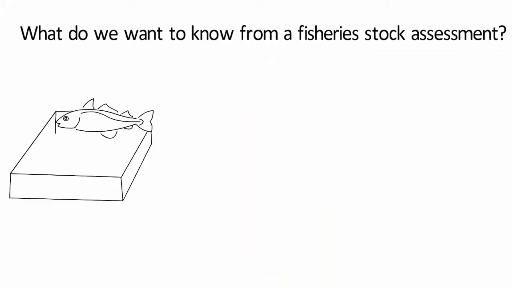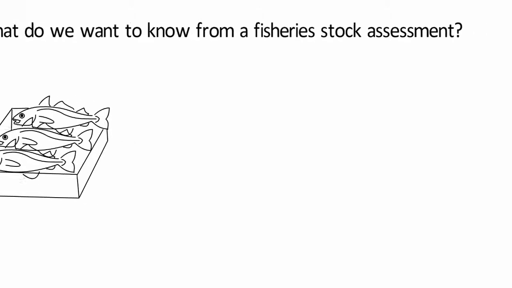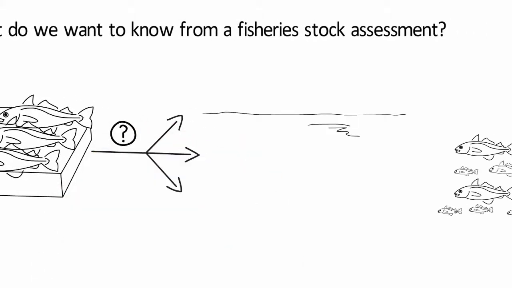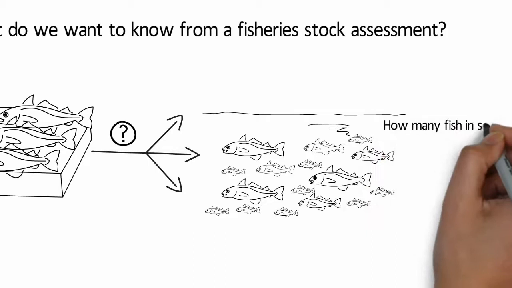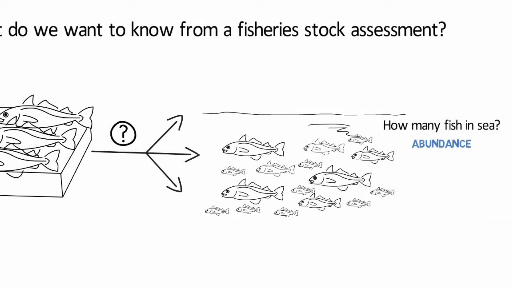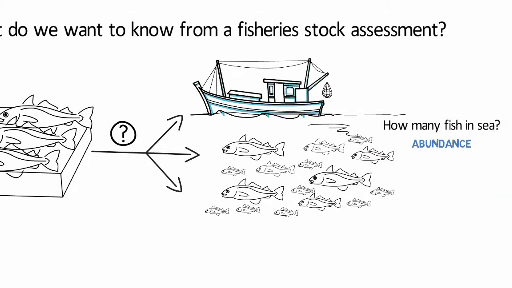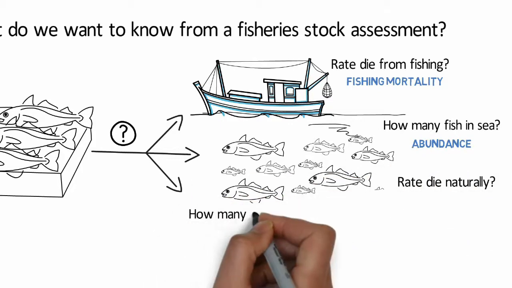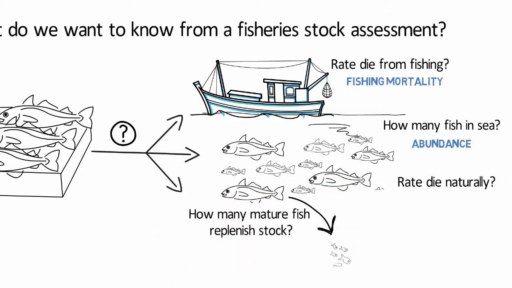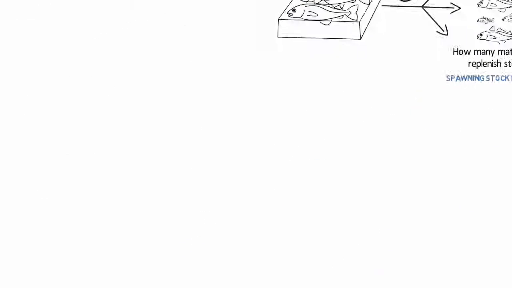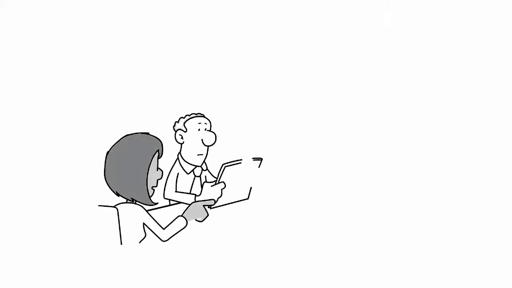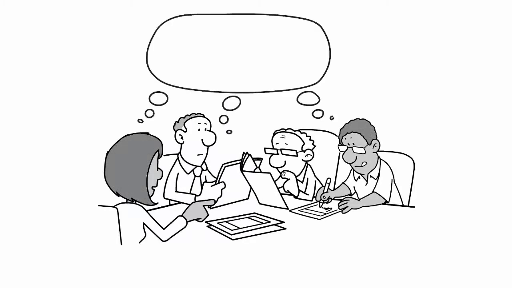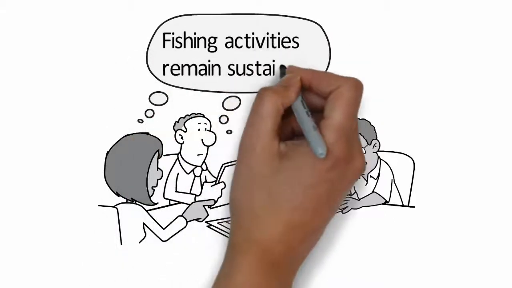Every year we know how much fish has been legally caught, but what we really want to know is how many fish there will be in the sea to catch next year, known as abundance. We also need to know the rate at which fish die from fishing activities, known as fishing mortality, and the rate at which fish die naturally, as well as how many mature fish there are to reproduce and replenish the stock, which is known as spawning stock biomass. This information allows the fishing industry and managers to plan ahead so that their fishing activities the following year remain sustainable.